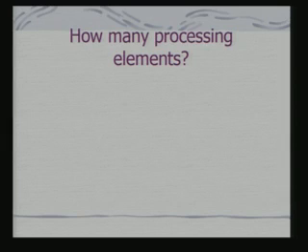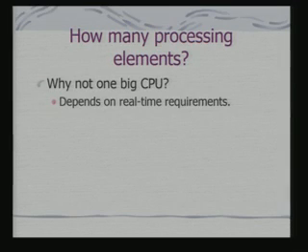The first question that comes up is how many processing elements do you require for a given application? In fact, this might lead to also the choice of the platform. If we are talking about using one big CPU, then obviously we might like to go for a platform which has one CPU along with maybe some amount of programmable logic, which may be implemented through an FPGA block, or we might not require even that programmable hardware.